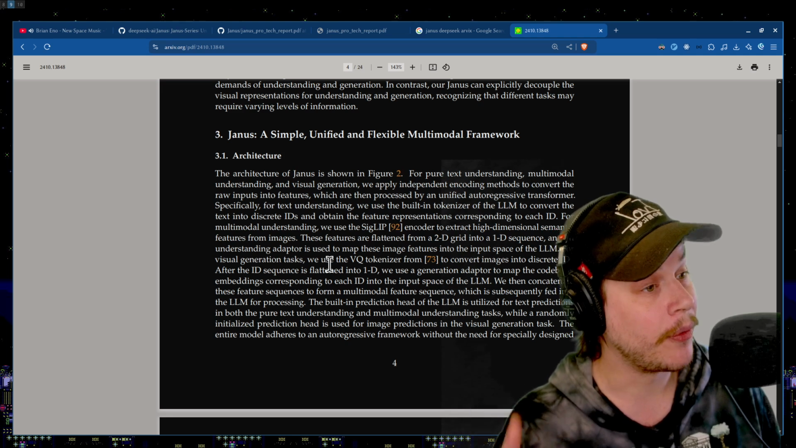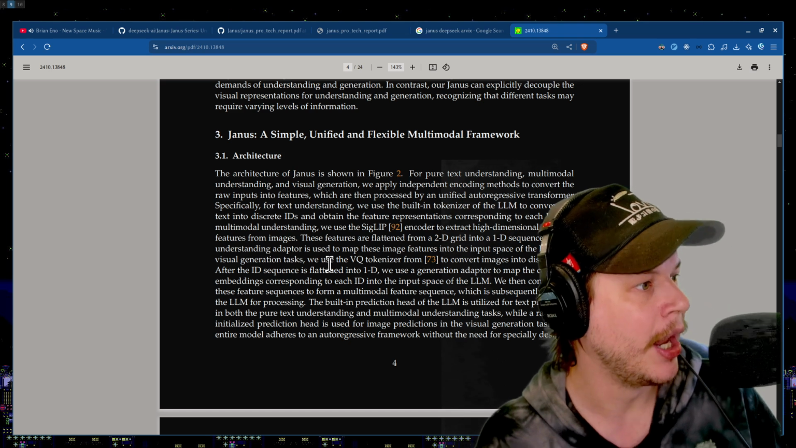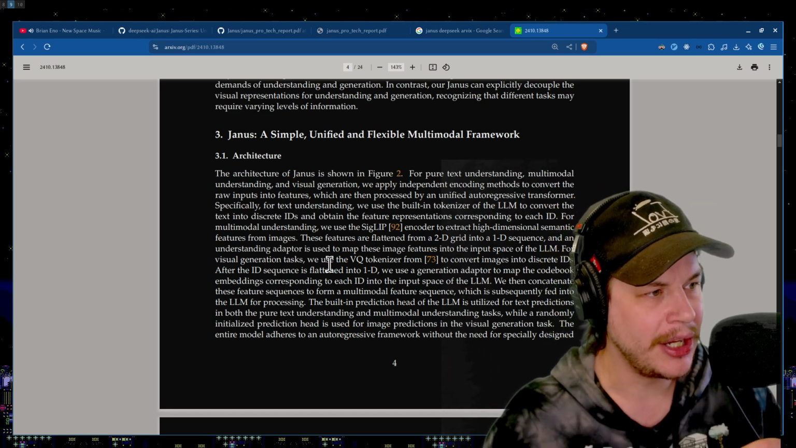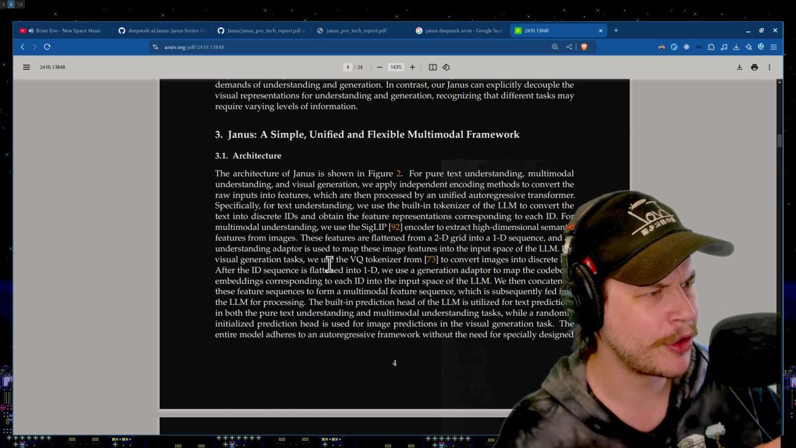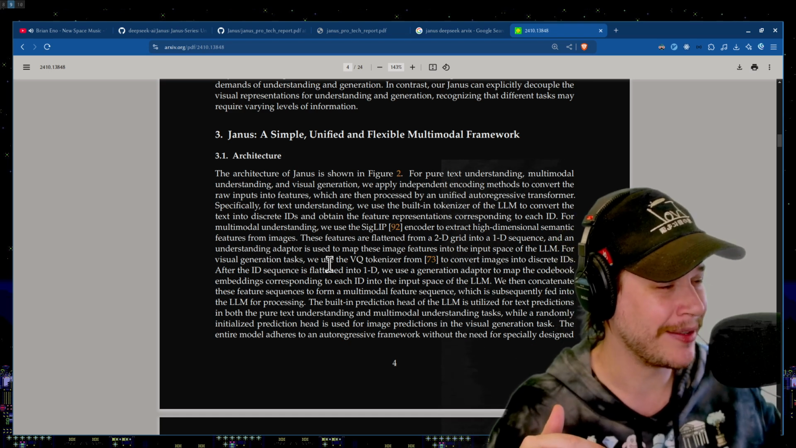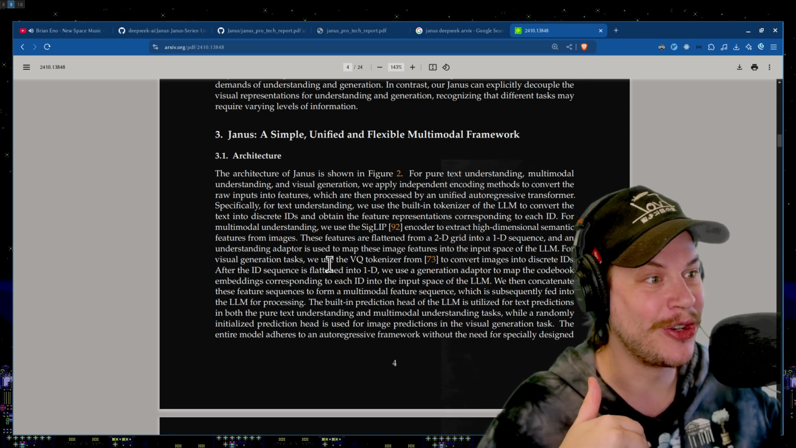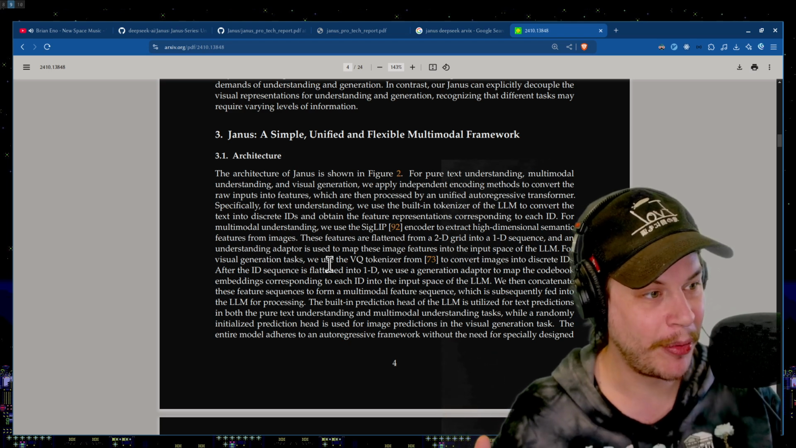For visual generation task, we use the VQ tokenizer, just like what Chameleon was using, to convert images into discrete IDs. After the ID sequence is flattened into 1D, we use a generation adapter to map the codebook embeddings corresponding to each ID into the input space of the LLM. I totally understand that. We then concatenate these feature sequences to form a multimodal feature sequence, which is subsequently fed into the LLM for processing.